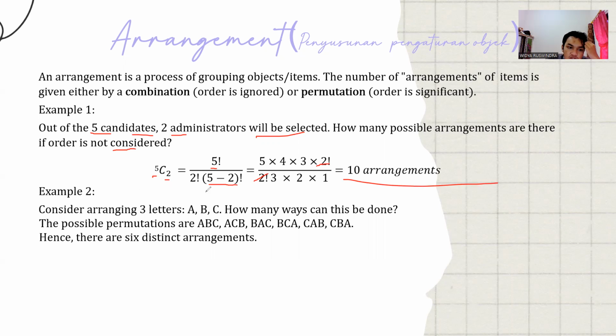Example 2 is considering arrangements of 3 letters A, B, C. How many ways can this be done? The possible permutations are ABC, ACB, BAC, BCA, CAB, and CBA. So hence there are 6 distinct arrangements.